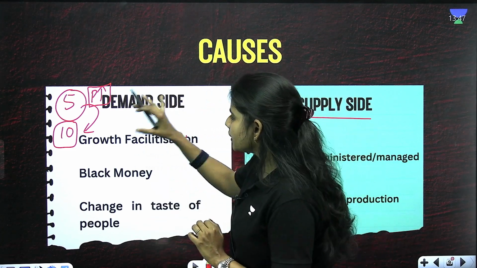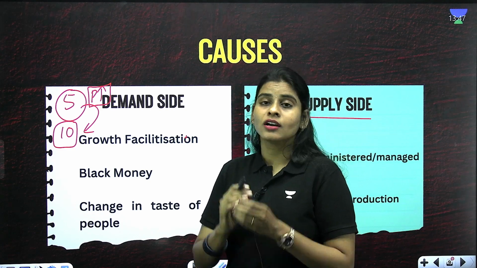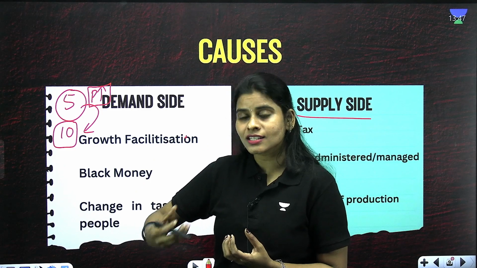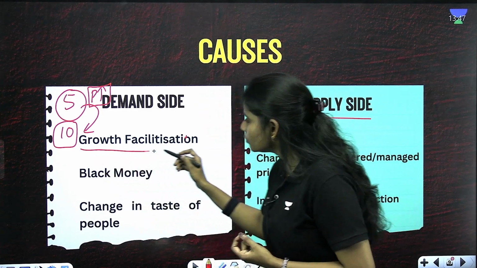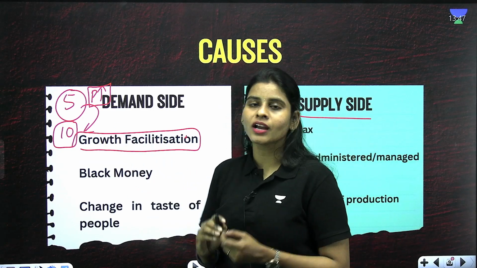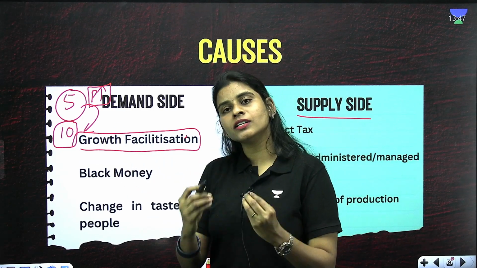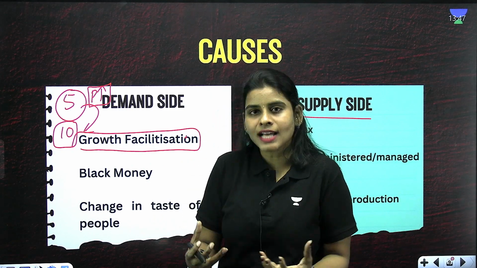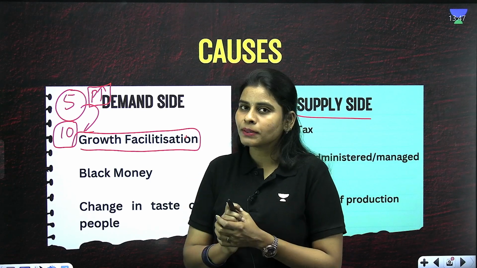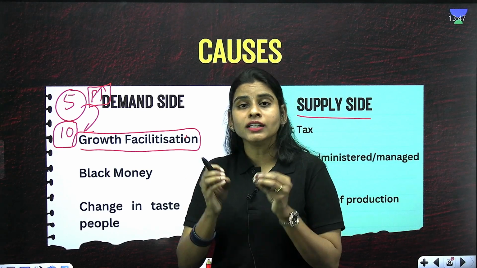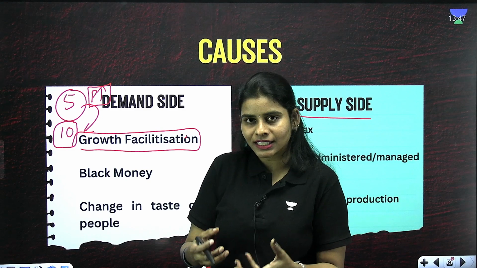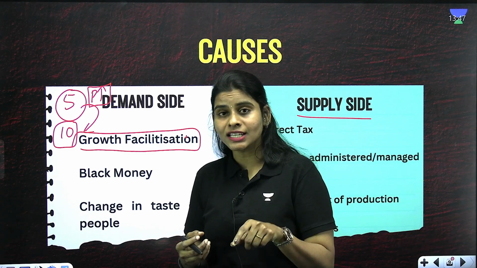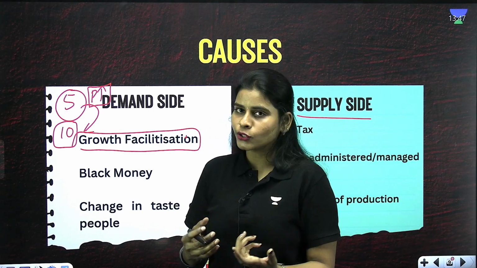Why is it good? It is good because if you are demanding more and the producer is able to increase the production, that can lead to growth facilitation. Talking about growth facilitation as a cause for inflation, whenever there is growth happening in the country, the income of the people will increase. Whenever the income of the people increases, obviously they will demand more. If your pocket money is increased, then you will try to purchase more goods and services.